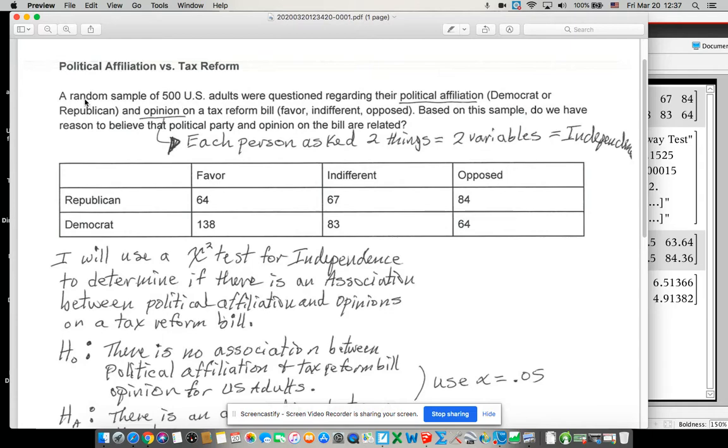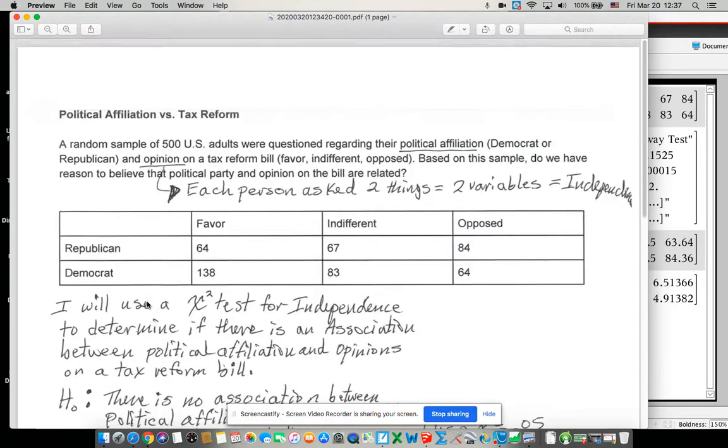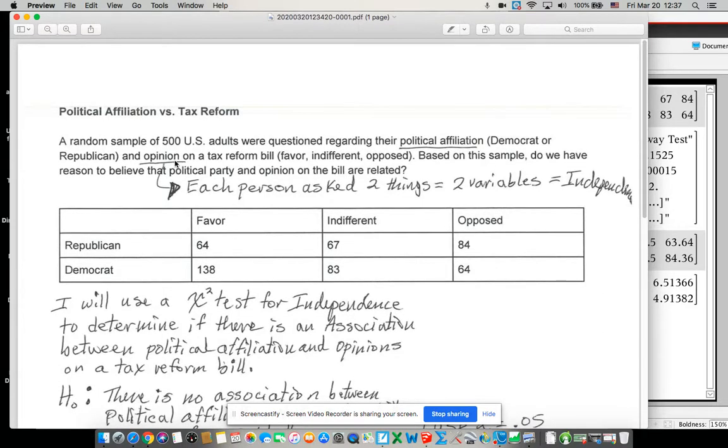So what I'm seeing is, of course, the random, which I'm going to use later on in the conditions. But to figure out what test you're doing to begin with, think about what really happened. They went to a person and they asked them two separate questions. So they're asking them two variables. One variable: what's your political affiliation? The other one: what's your opinion? So that's two variables. And to me, that's the tip off that it's independence and it's not homogeneity or it's not goodness of fit.